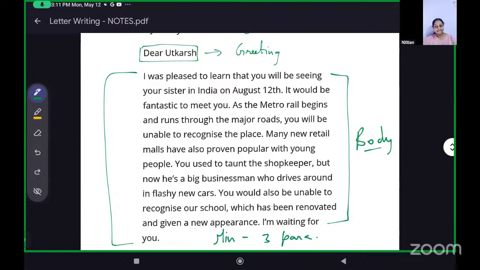Like six lines. The second paragraph can be four lines, and the third one can be two lines. Not two lines, two lines is very less. Yeah, three to four lines is fine. So you can divide it by yourself.